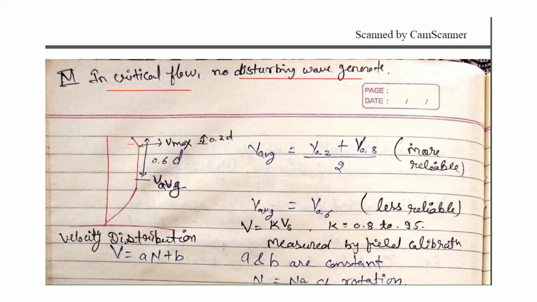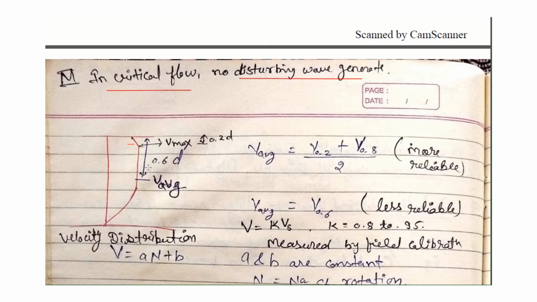Now the presence of corners and boundaries in an open channel causes the velocity vector of flow to have components not only in the longitudinal and lateral directions but also normal to the direction of flow. This normal component in the flow produces secondary current.